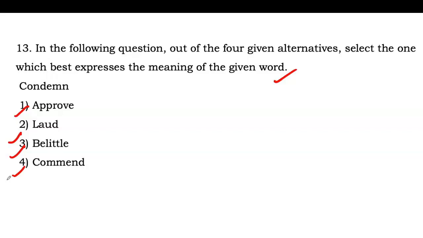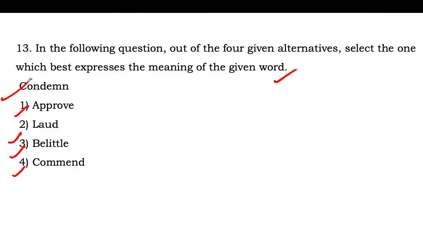So strongly say that something is wrong, or we can say something is very bad, or someone is very bad, or someone is wrong. Okay, that is condemn. Approve, we can say to be pleased about something, or we can say to like something, or to like somebody.